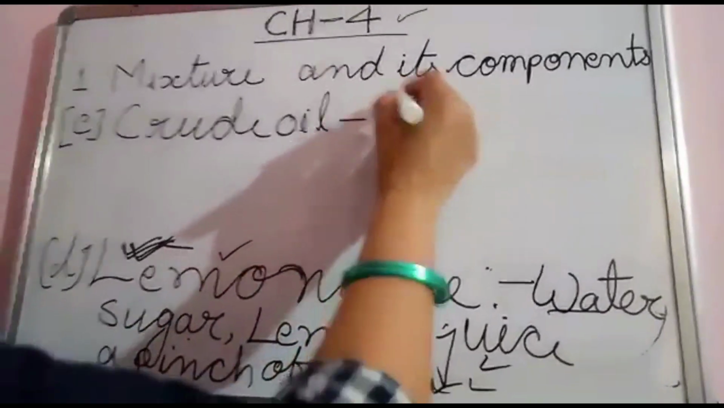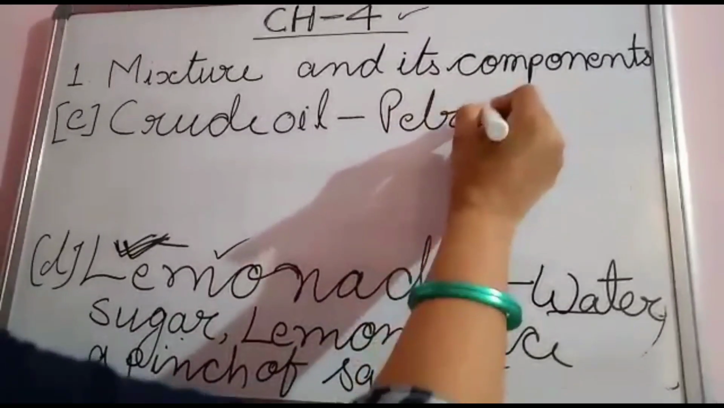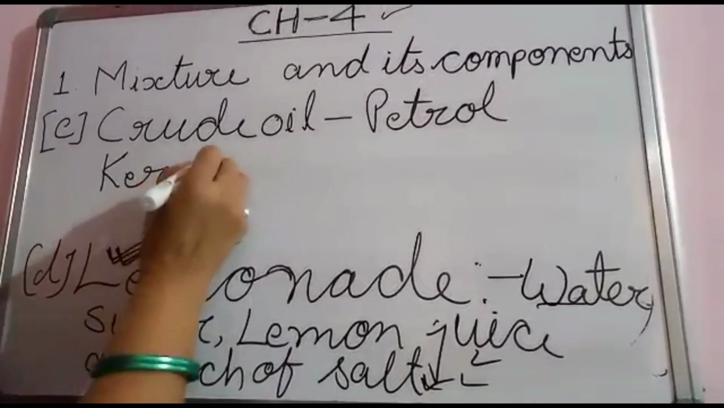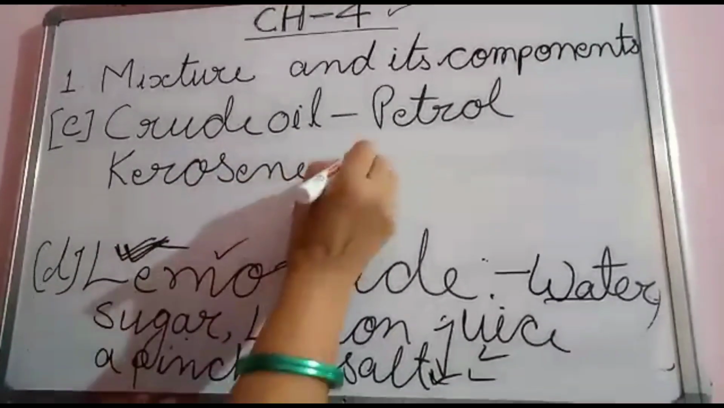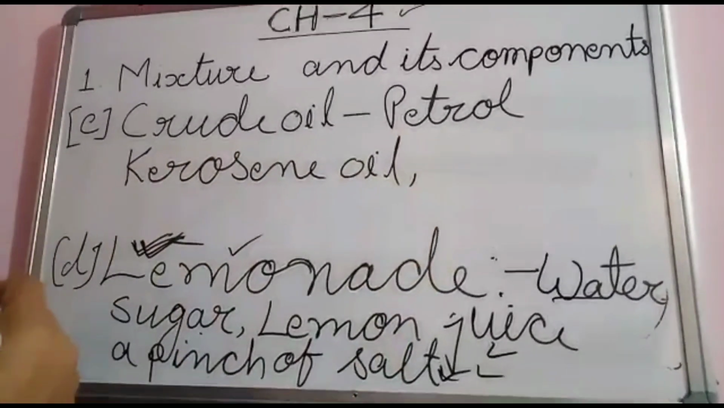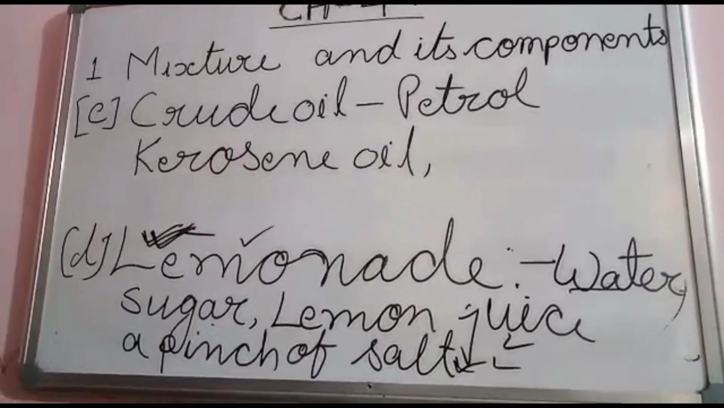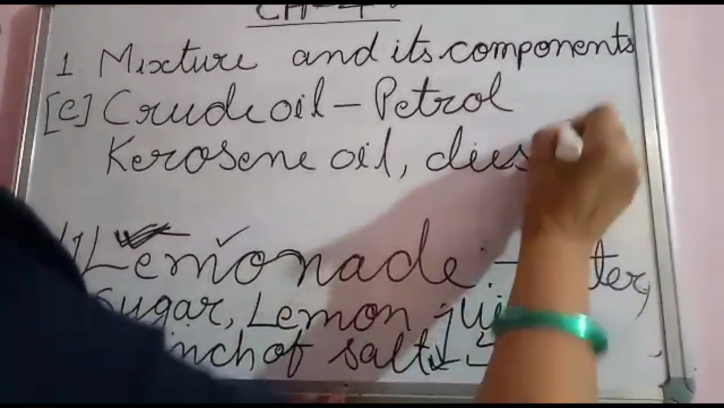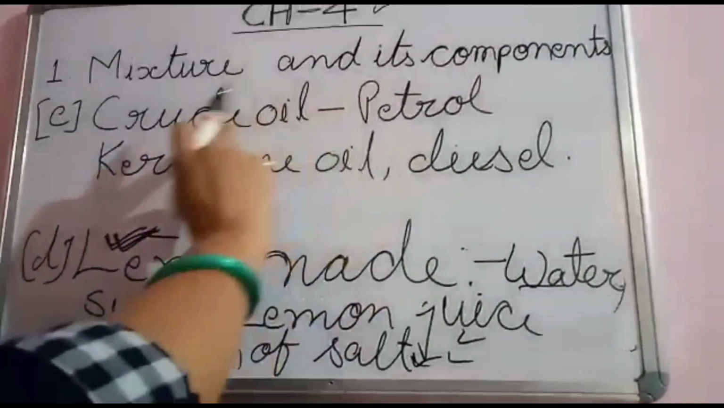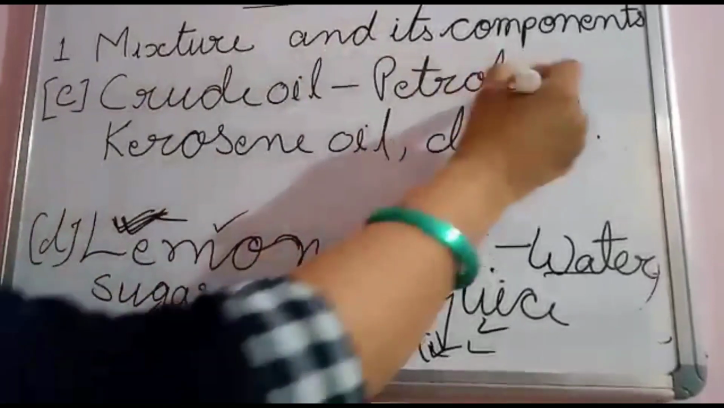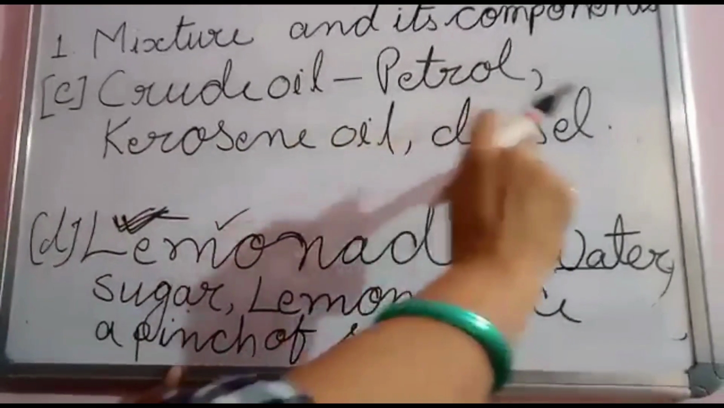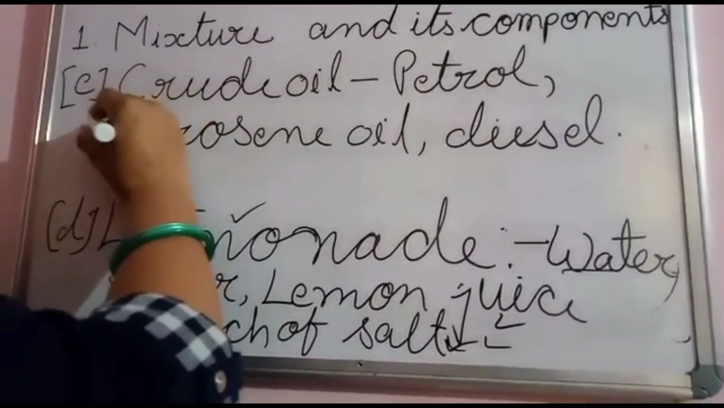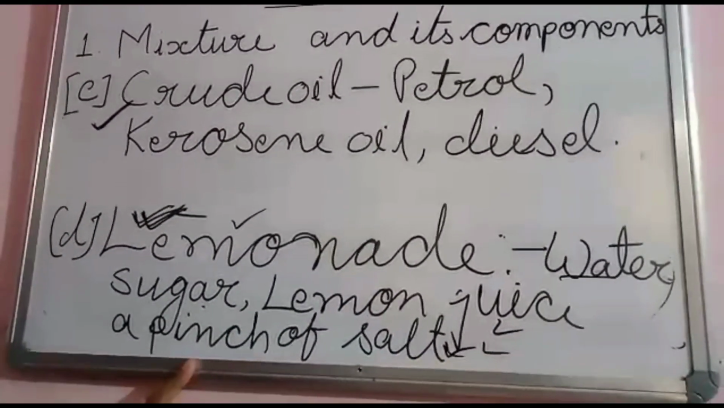Petrol, kerosene oil and diesel also. These are the components of the crude oil. Petrol, kerosene oil and diesel are the components of crude oil. So crude oil is a mixture. Crude oil is a mixture.